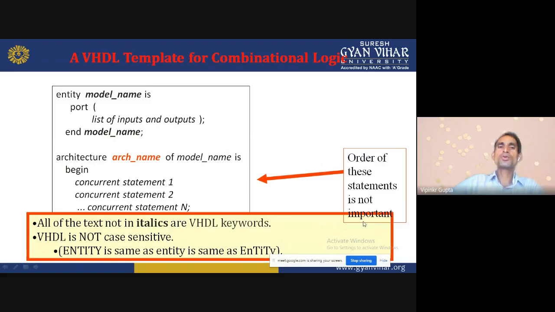We can put any statement first and then second. All of the text not in italics are VHDL keywords. VHDL is not case sensitive, as we discussed earlier. Entity is the same as ENTITY, and when writing, some letters in lowercase and some in uppercase have equal meaning.